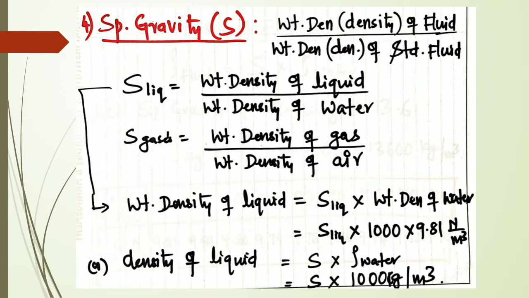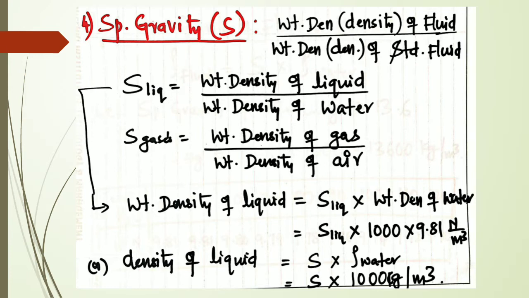Fine. Now, after knowing the third property of fluid, we will know the fourth property, that is specific gravity. Specific gravity plays an important role in fluid mechanics. So what do you mean by specific gravity? Here there will be two fluids, one the normal fluid, and one the standard fluid.